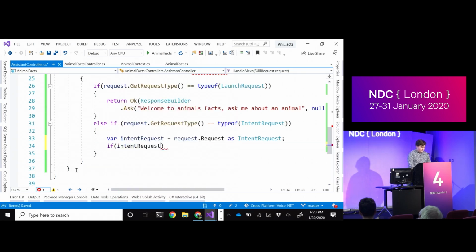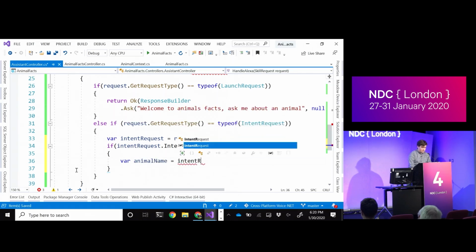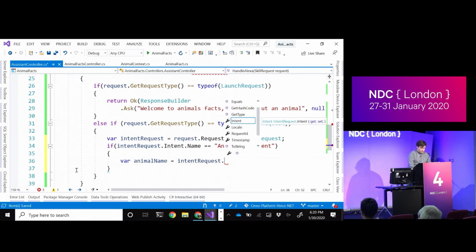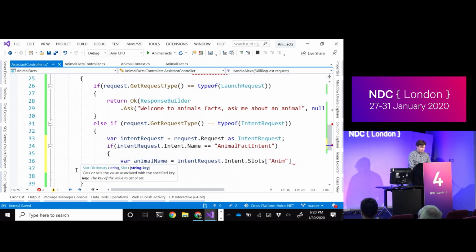So we can say if the intentRequest.Intent.Name is AnimalFactIntent, because that's exactly what we named it in the Alexa developer console. Then I want to get the animal name from the actual request. AnimalName equals intentRequest.Intent. Let's see if I can remember this exactly. And we called that animal in all of the sample utterances.